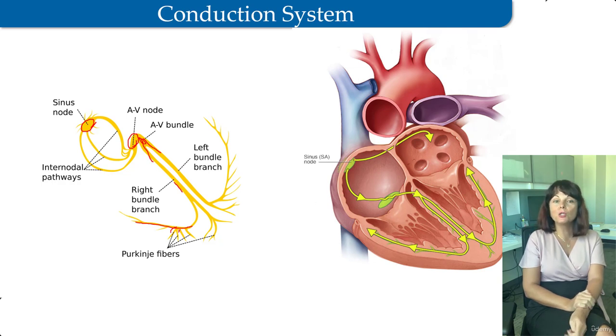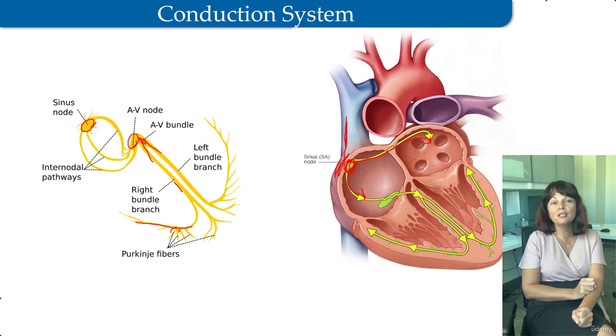The sinoatrial node is located anterolaterally, just deep to the endocardium, at the junction of the superior vena cava and right atrium, near the superior end of the sulcus terminalis. This node is the pacemaker of the heart. The SA node initiates and regulates the impulses for the contraction of the heart, giving off an impulse approximately 70 times per minute. The contraction signal from the SA node spreads through the musculature of both atria.